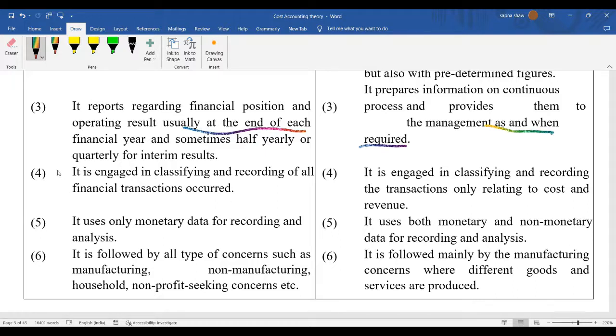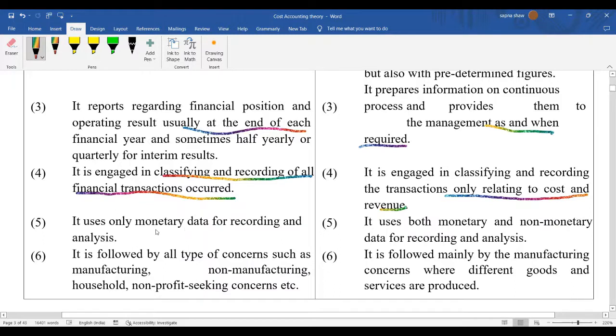So the next difference is that financial accounting is engaged in classifying and recording all the financial transactions. Just like we have mentioned, all the transactions that take place in terms of money will be part of financial accounting. But here it is not like that. Only the transactions related to cost and revenue will be part of cost accounting.